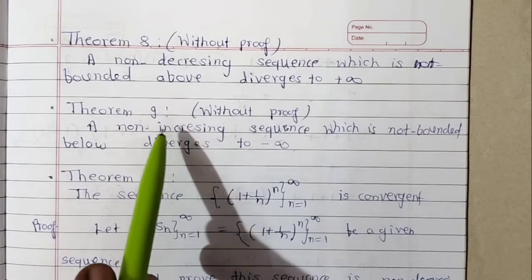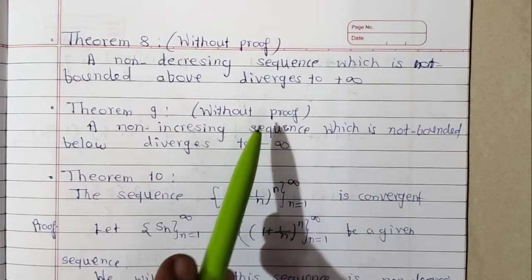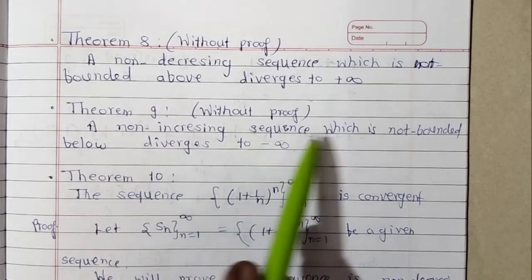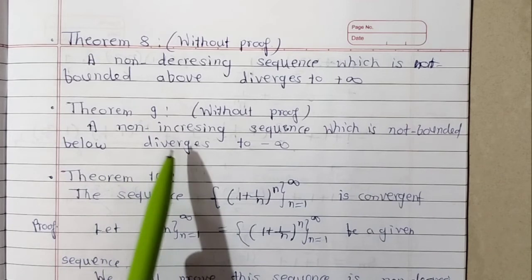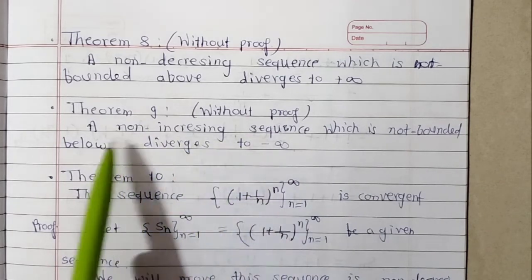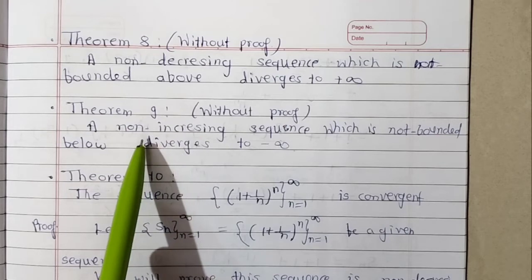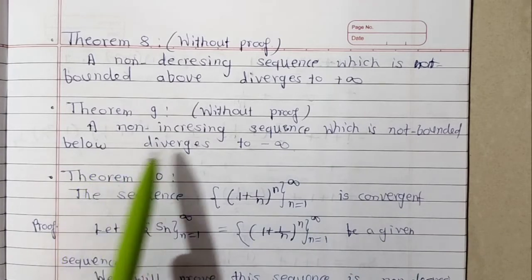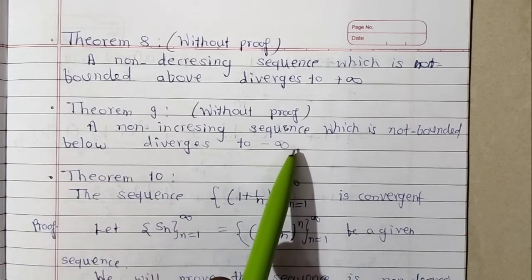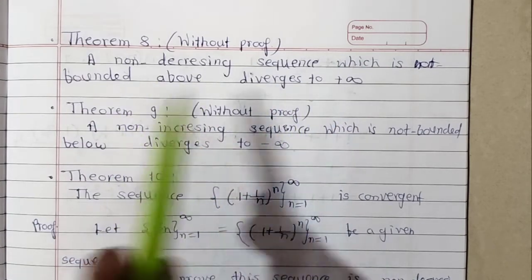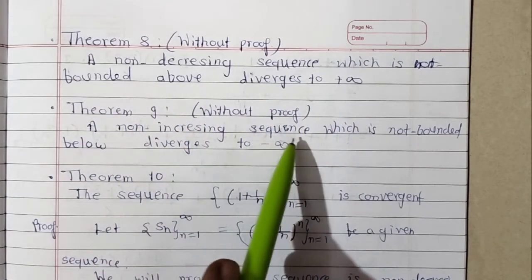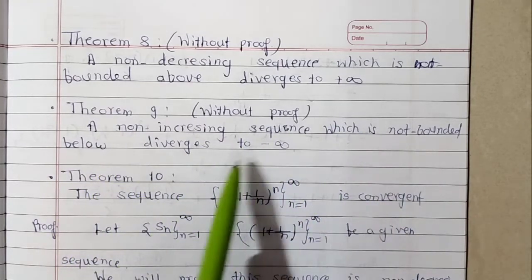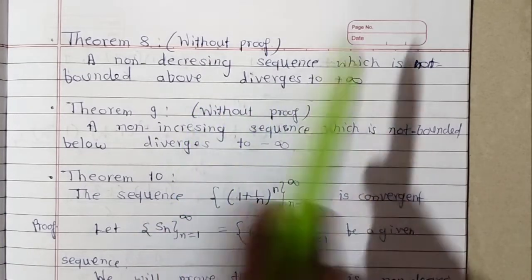Another theorem, theorem number 9, which is also without proof. The statement of this theorem is: a non-increasing sequence which is not bounded below diverges to minus infinity. A non-increasing, that is decreasing, sequence which is not bounded below diverges to minus infinity. So objective questions will be asked on this. That means a non-decreasing sequence which is not bounded above diverges to plus infinity, and here it diverges to minus infinity.